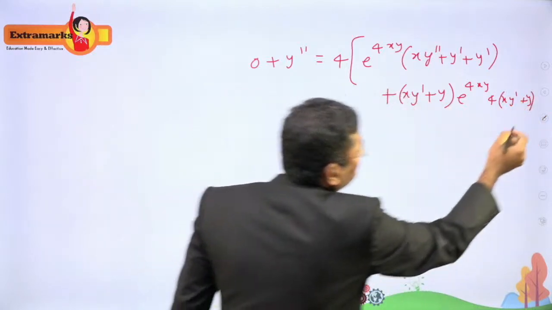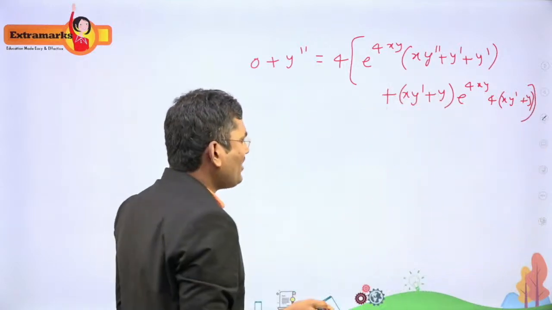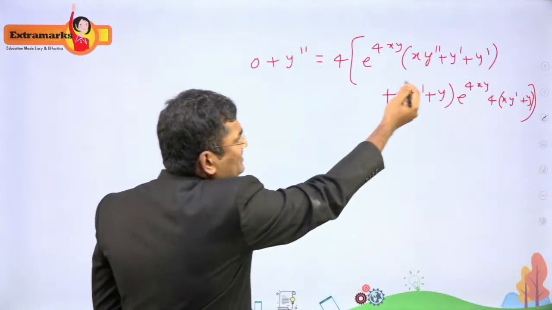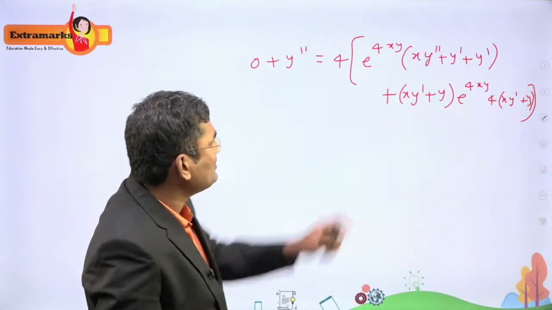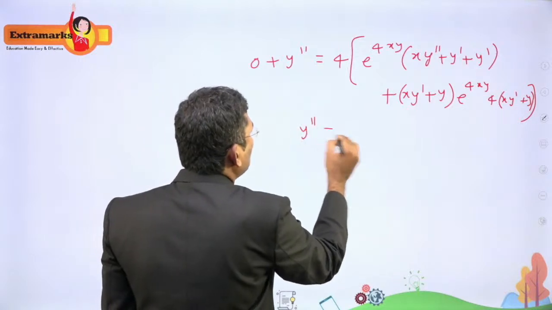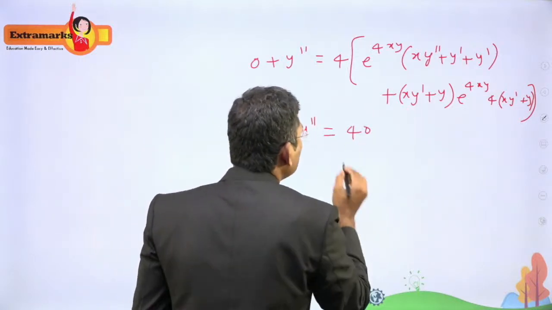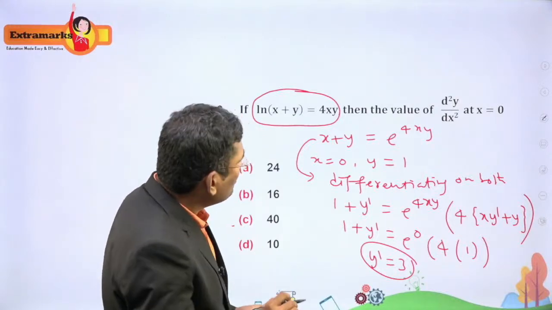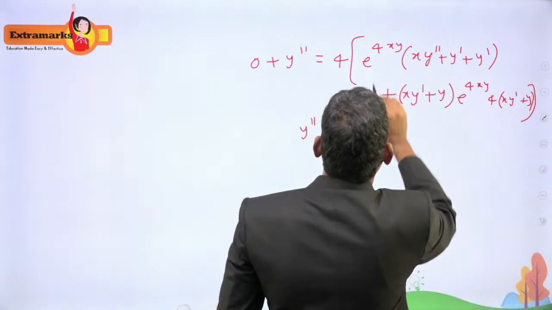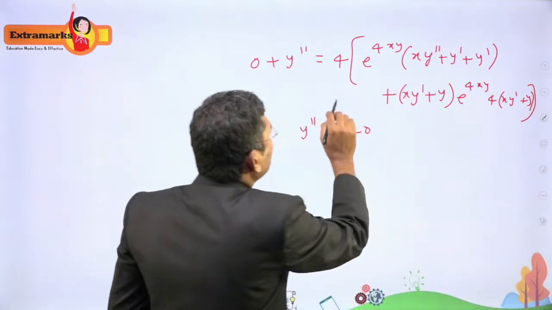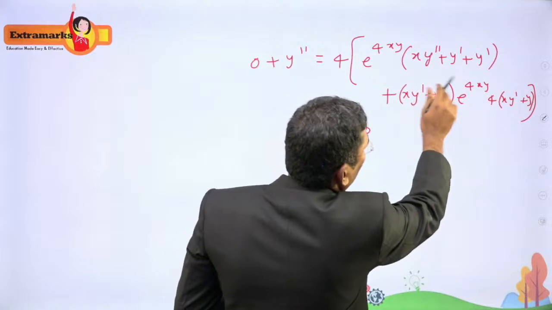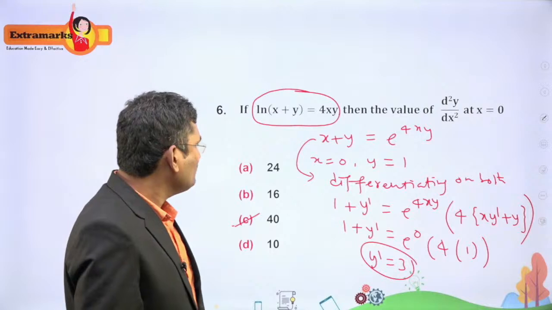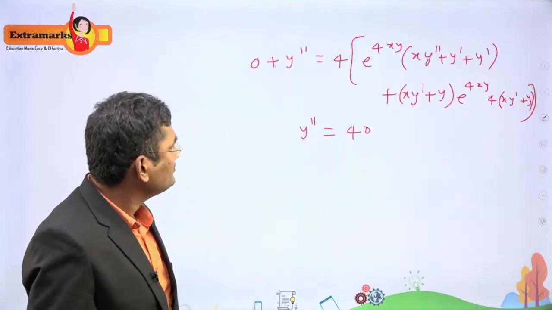So this we will get. Now if you simply put values of x, y and y dash, these 3 values, if you put them in this equation, you will get y double dash is equal to 40. So this is the answer for this question. 40 is the right answer for this question. Yes, correct. It is 40. So 40 is the right answer for this question. Understood? Now I'll see the next one.